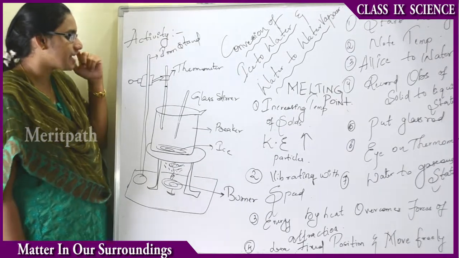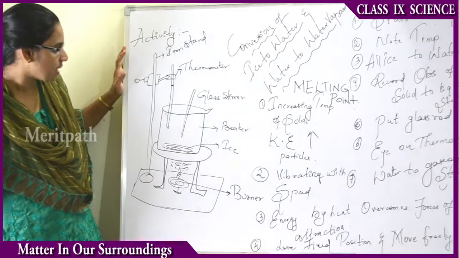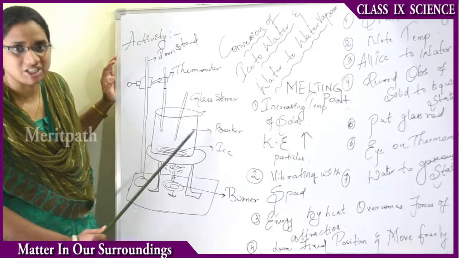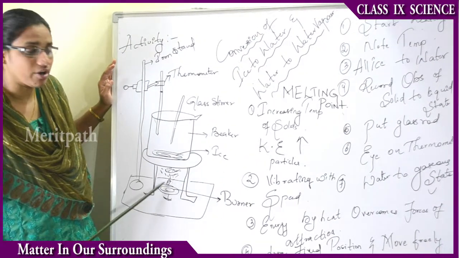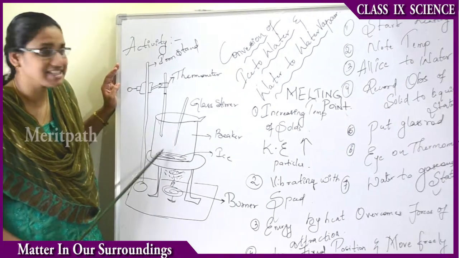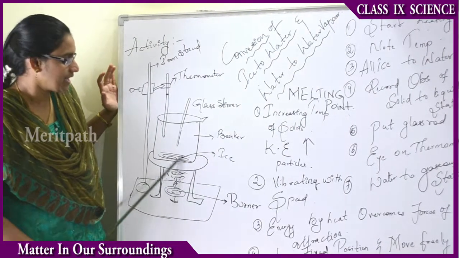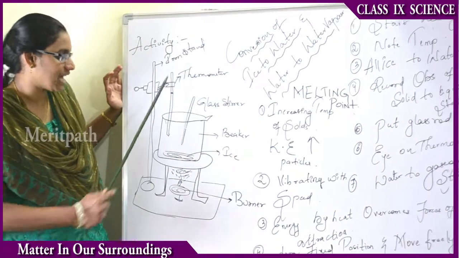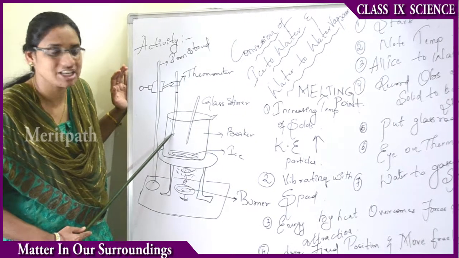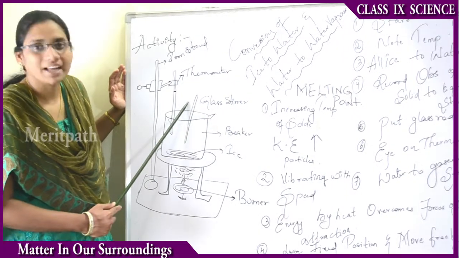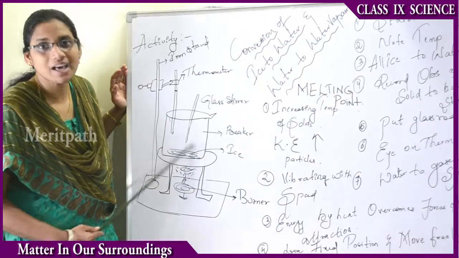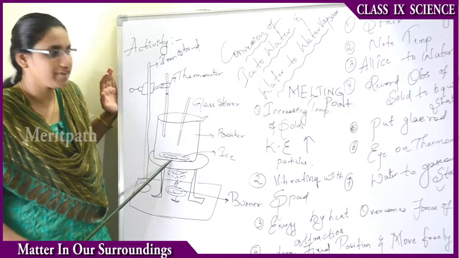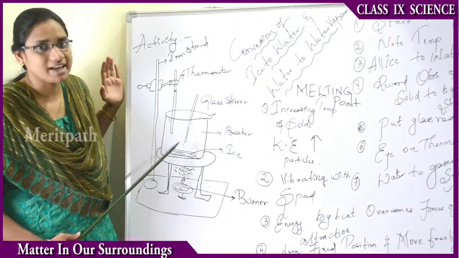Let us take one activity. Take an iron stand and, with the help of the iron stand, place a jar and keep a burner in order to heat it. Place ice cubes or ice in the jar and heat it with the help of the burner. At the same time, place a thermometer in order to measure the temperature, and place a glass stirrer in order to mix the ice. Now we have taken every equipment and container that we needed, and now let us start the procedure.